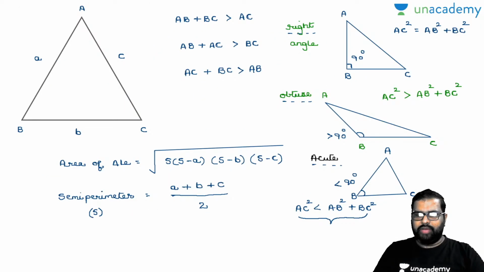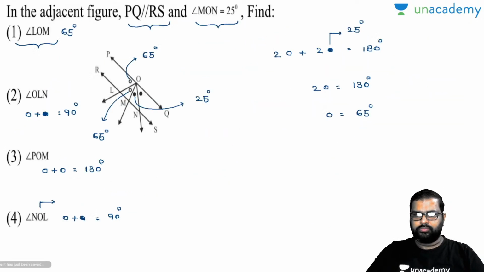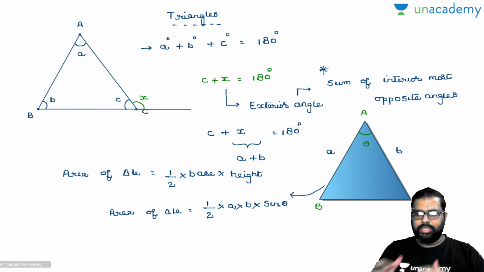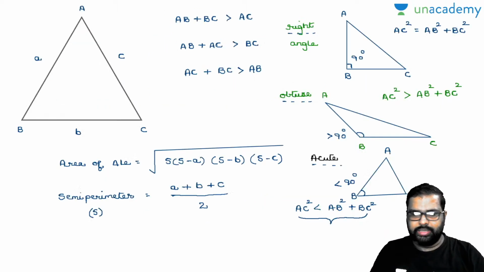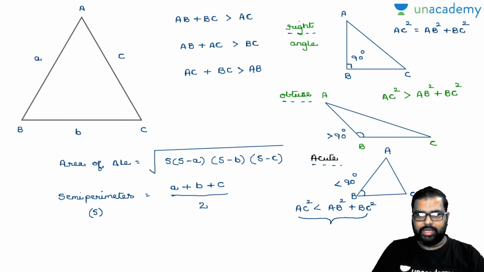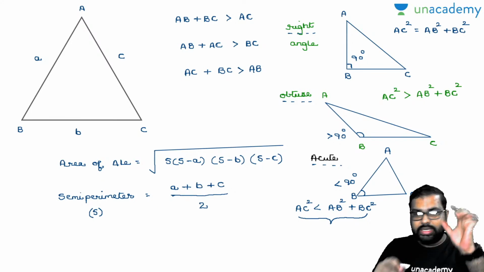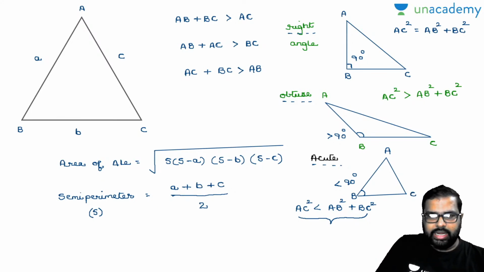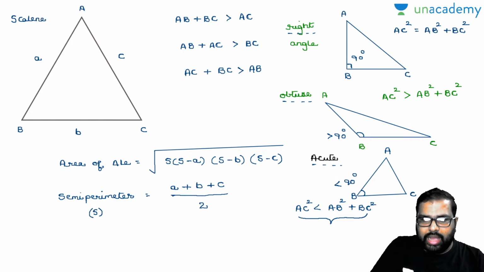Now see here, I have started with the basic properties of triangles. On the next slide, I have discussed the right angle triangle, obtuse and acute angle triangles. When you closely observe this, all three sides of the triangle are different. The lengths of the sides are different. So what type of triangle is this? Can anybody say? This type of triangle is called a scalene triangle. Am I right or wrong? Yes, scalene triangle, and their angles will also be different.